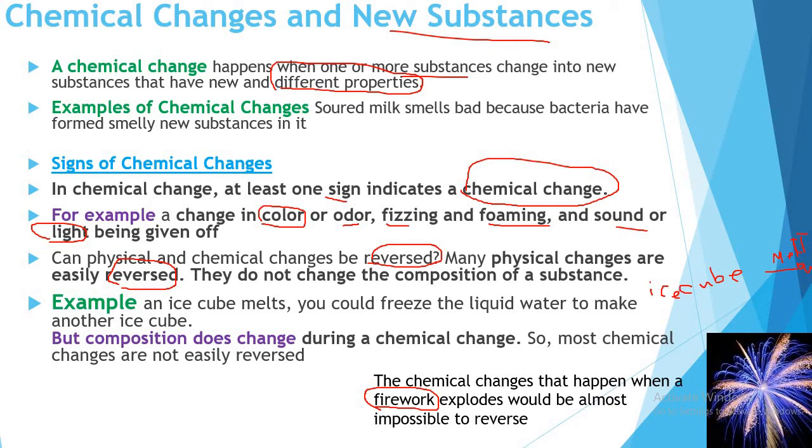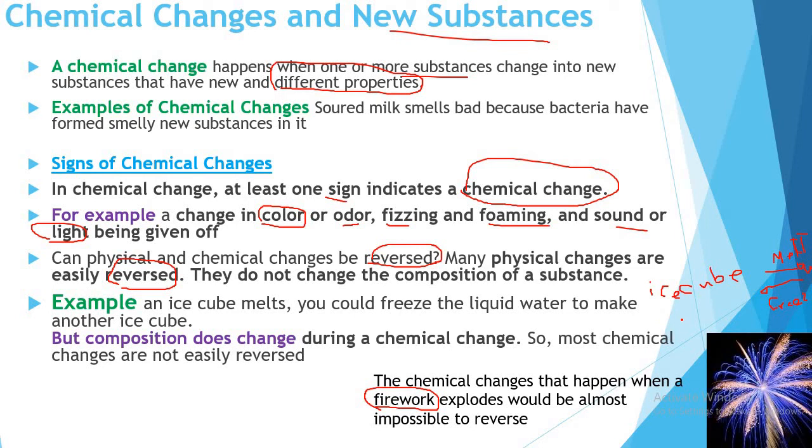Water is a liquid state. We can freeze this water and turn it again into an ice cube.